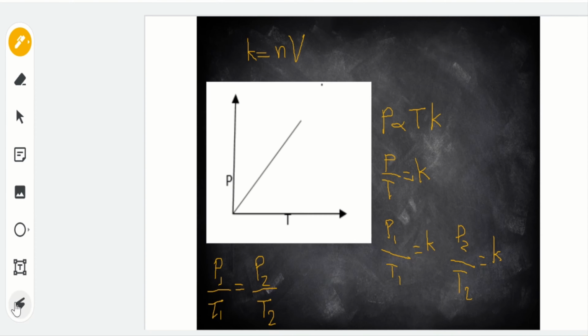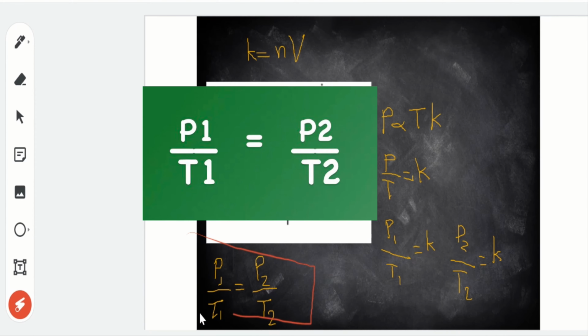So this is now our Gay-Lussac equation, which you can use in solving sample problems related to behavior or properties of gases, as long as constant yung volume at amount of gas.